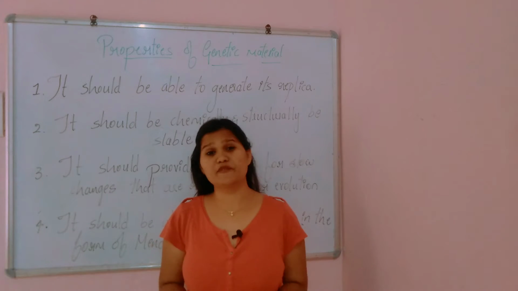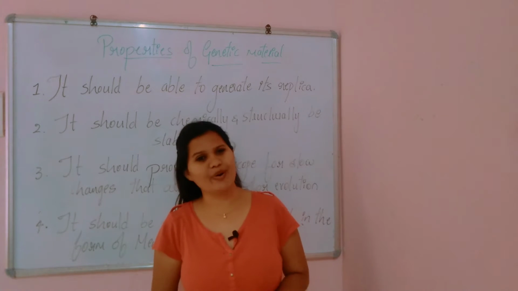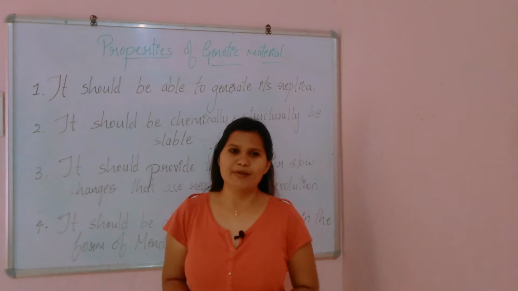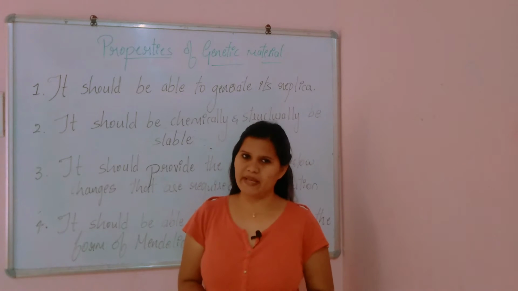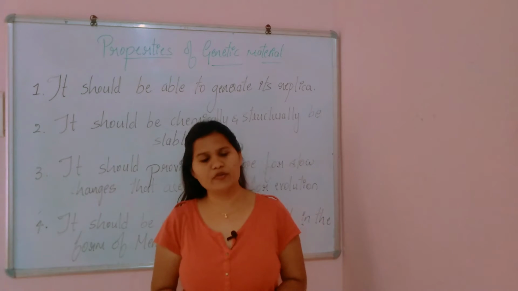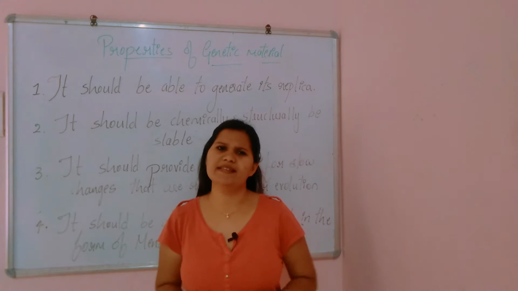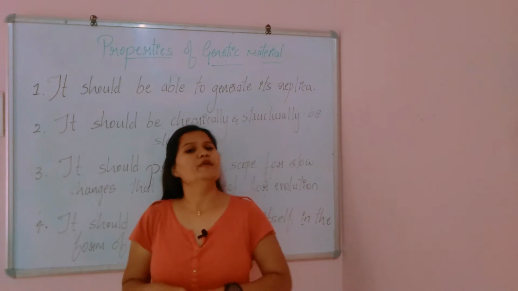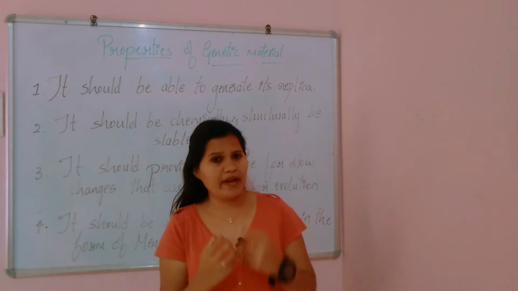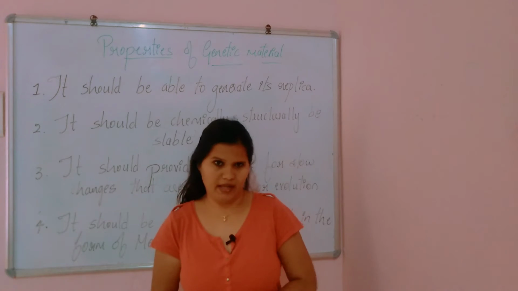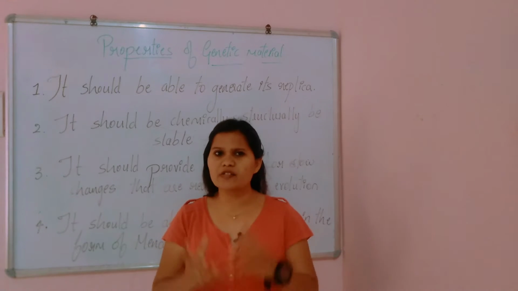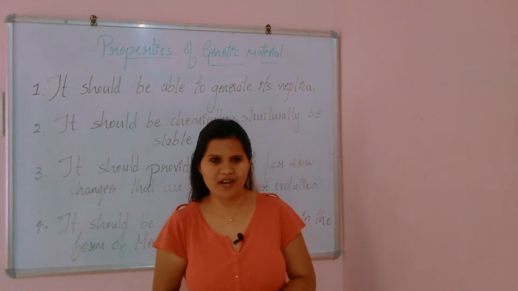So in this class we are going to study the properties of genetic material. In the previous class, by the experiment of Hershey and Chase, we got to know that DNA is the only genetic material. In order to prove that this is the genetic material, we need to have some of the properties of that genetic material, right?